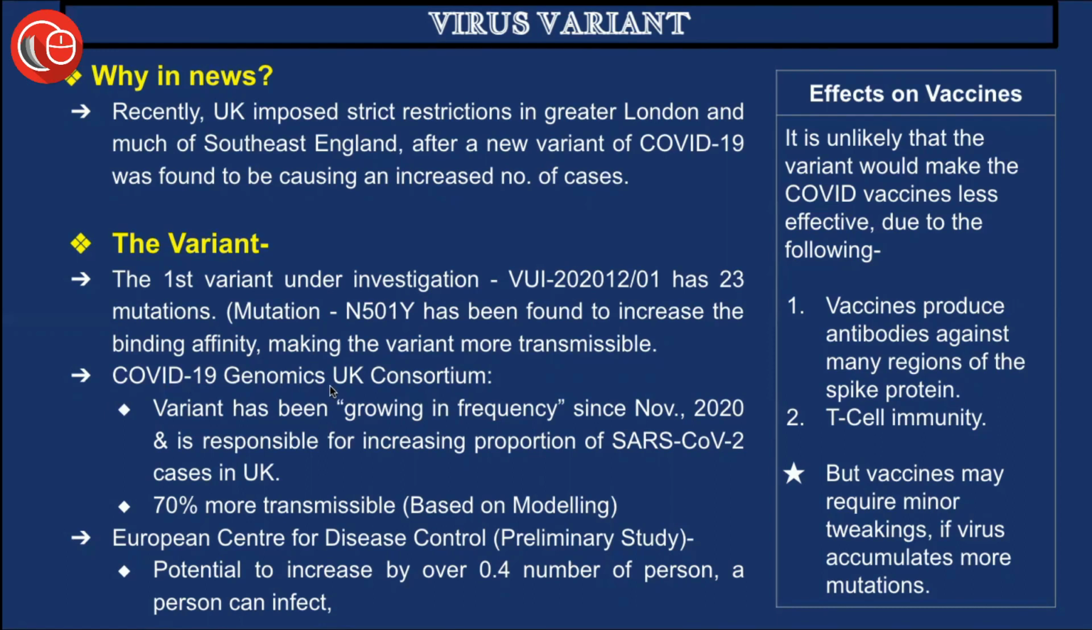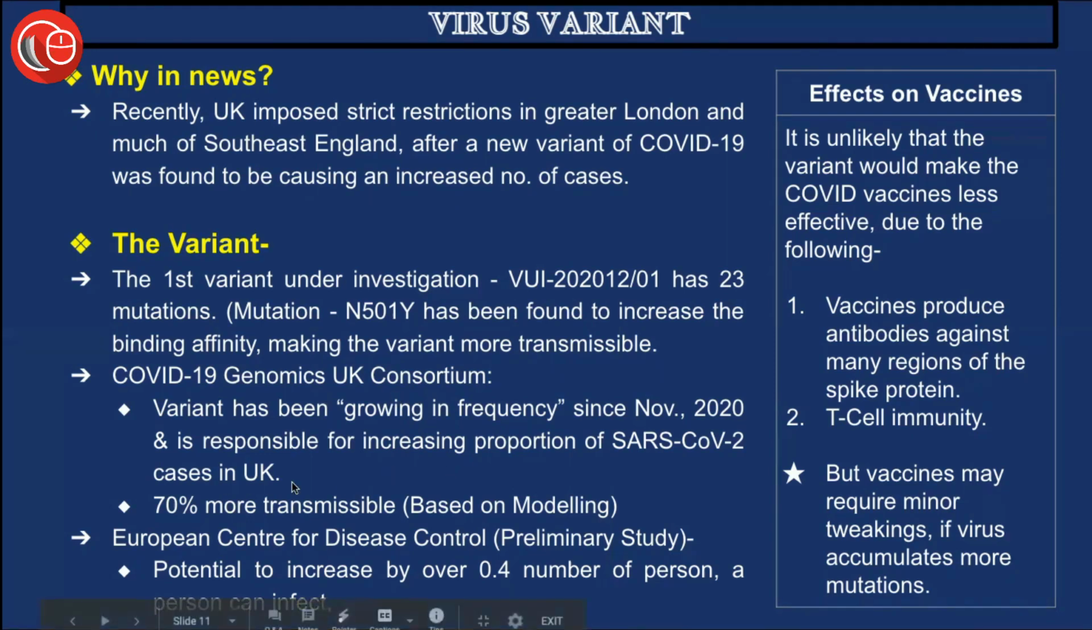COVID-19 Genomics UK consortium has said that the variant has been growing in frequency since November 2020 and is responsible for an increasing proportion of the SARS-CoV-2 cases in the UK. Many countries in the world have been seeing a second wave and new lockdowns, again and again imposed in various countries because the cases of COVID-19 were increasing to a large extent.